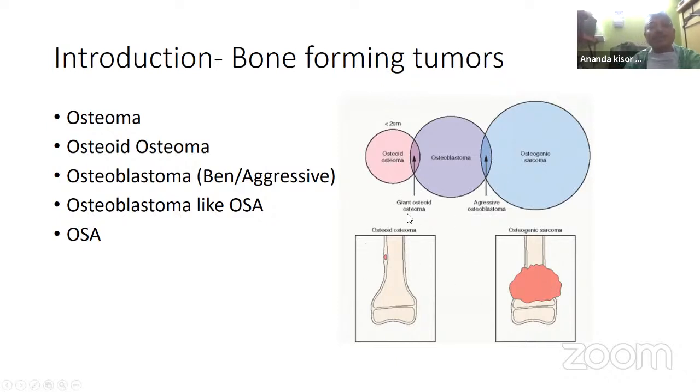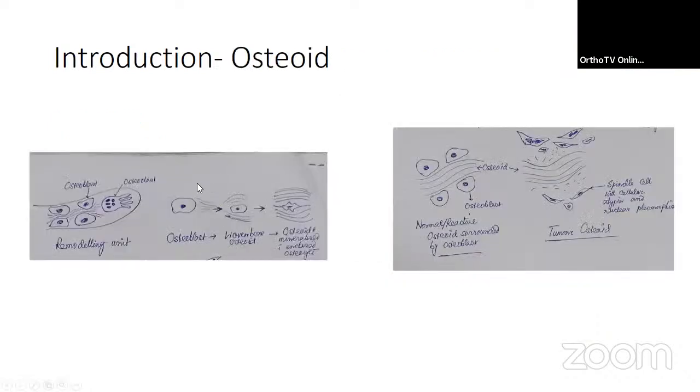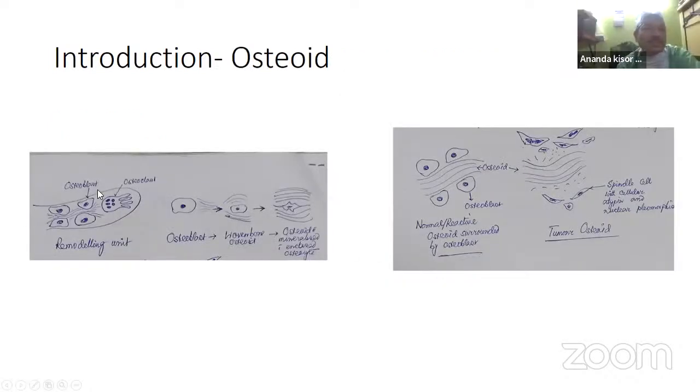Basically, osteoid osteoma and osteoblastoma are pathologically the same. There are differences in their size. So how did I draw the picture? See, this is the remodeling unit. Any remodeling unit of the bone consists of the osteoclast, which comes from the hematopoietic stem cells, and the osteoblast, which comes from the mesenchymal stem cells. But both of these cells work together.